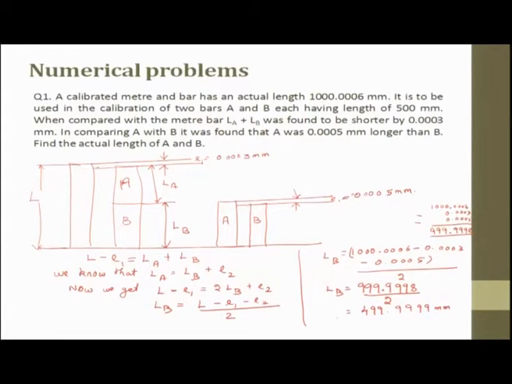Now, if I know this, so now I know LB. So, now I have to calculate LA. So, calculation of A will be LA equal to LB plus E. So, this is going to be 499.9999 plus E. E is 0.0005, which is nothing but 500.0004.